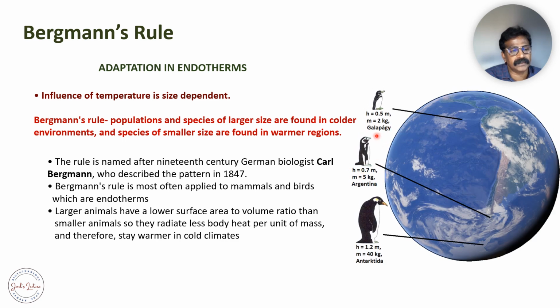And the smallest one is in the Galapagos Islands, where the penguin size is only 2 kg. So by Bergmann's rule, populations or species of larger size are found in colder regions or environments, and species of smaller size are in warmer regions. That is how Bergmann has explained his rule on the distribution of species.